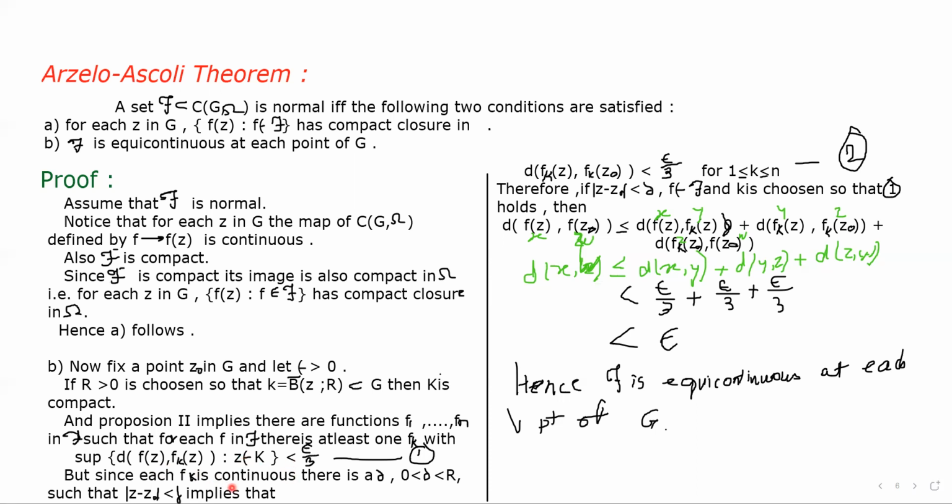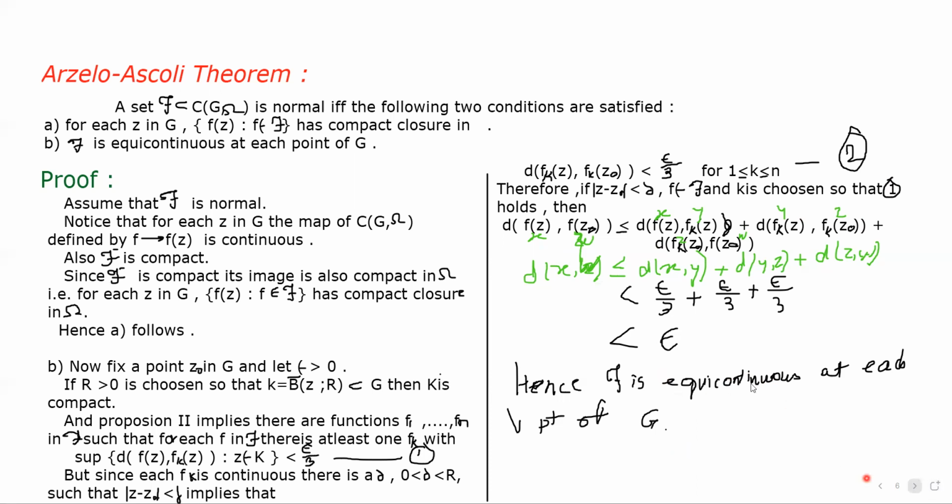But fk is continuous, so for each fk there is a delta such that mod of z minus z0 less than delta implies d of fk of z and fk of z0 is less than epsilon by 3. Putting these values from equations 1 and 2 in the triangular inequality, we prove that script F is equicontinuous at each point of G.